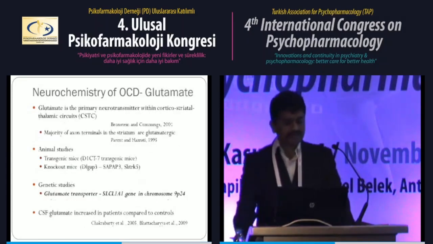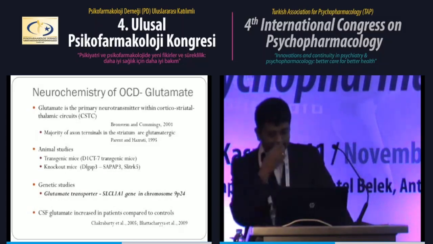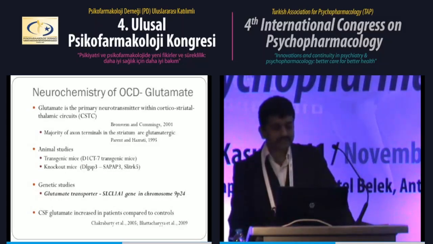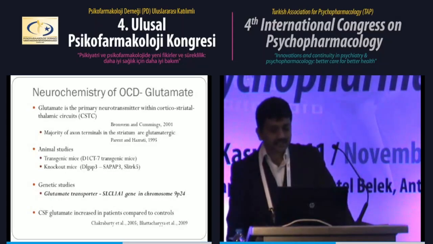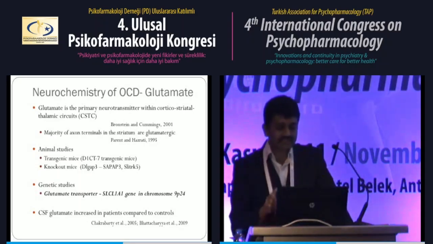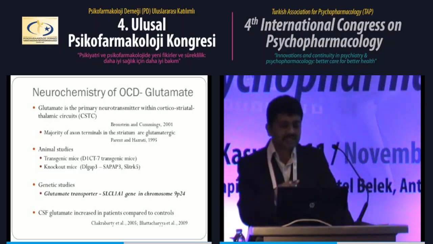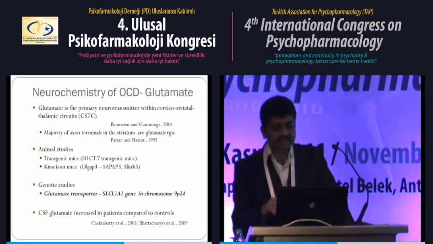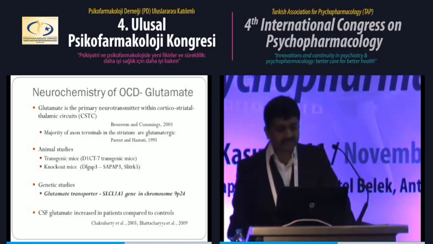Now coming to the neurochemistry of glutamate. Currently this is one of the hot topics in neurotransmitter research in OCD. The CSTC circuit, which is implicated in OCD, has been found through studies to have glutamate as the primary neurotransmitter. And even in the striatum, the majority of axon terminals are glutamatergic.